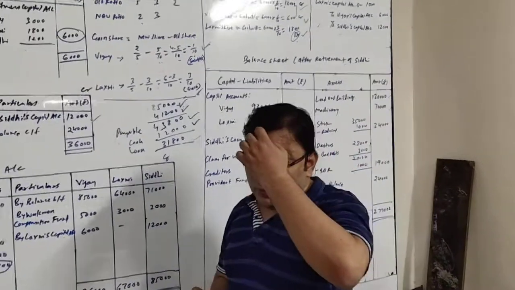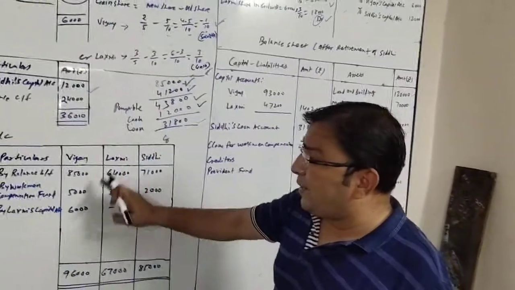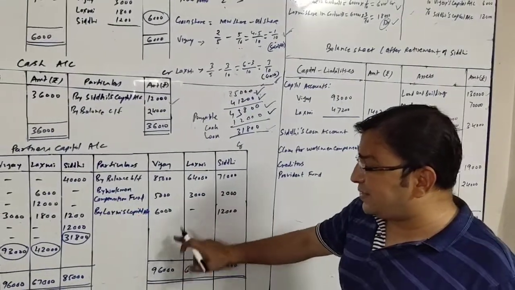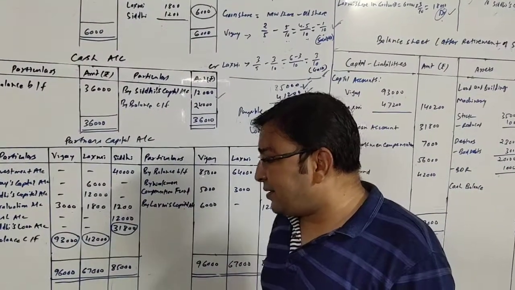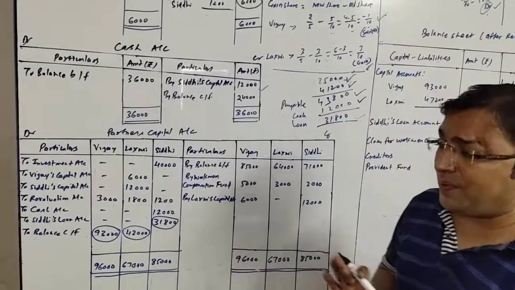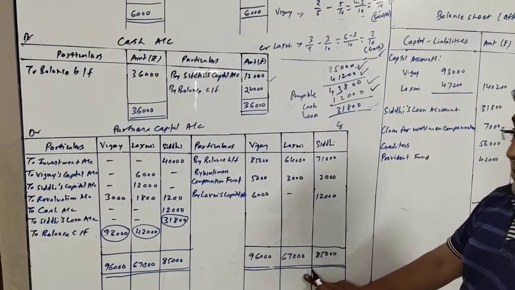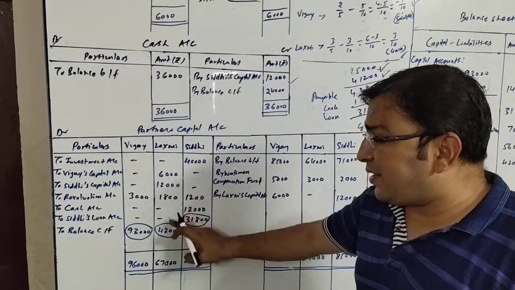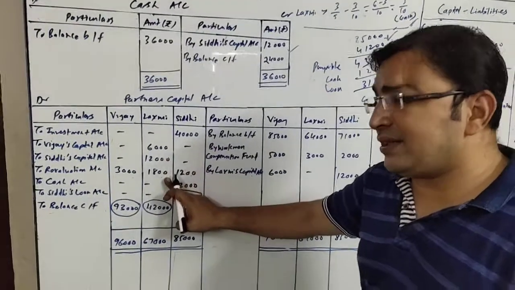Now this is the time to close the remaining partners' capital accounts. Remaining partners are Vijay and Lakshmi. Vijay's credit side total is 96,000. On the debit side only one item is there, that is 3,000. So the difference will be 93,000, which is the closing balance of capital of Vijay. Let's talk about Lakshmi. Lakshmi's credit side total is 67,000. On the debit side there are three items: 6,000, 12,000 and 1,800. Total will be 19,800.